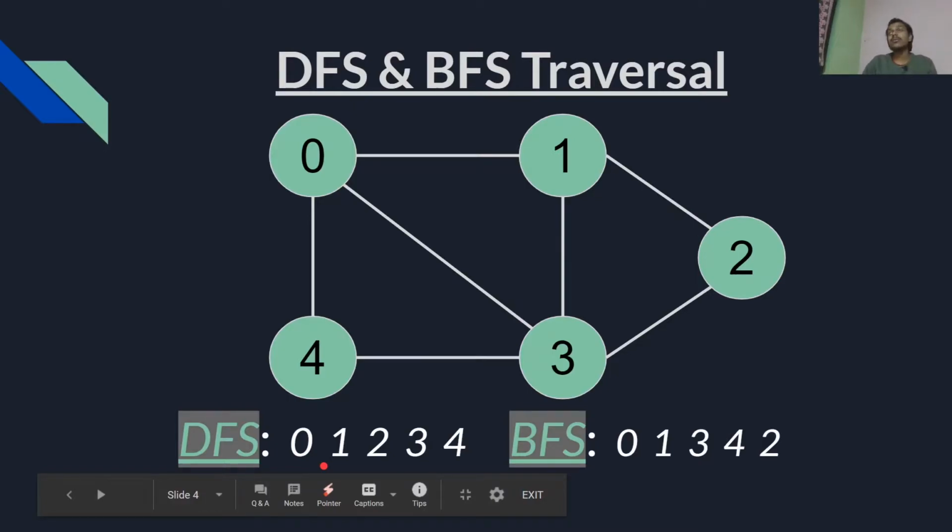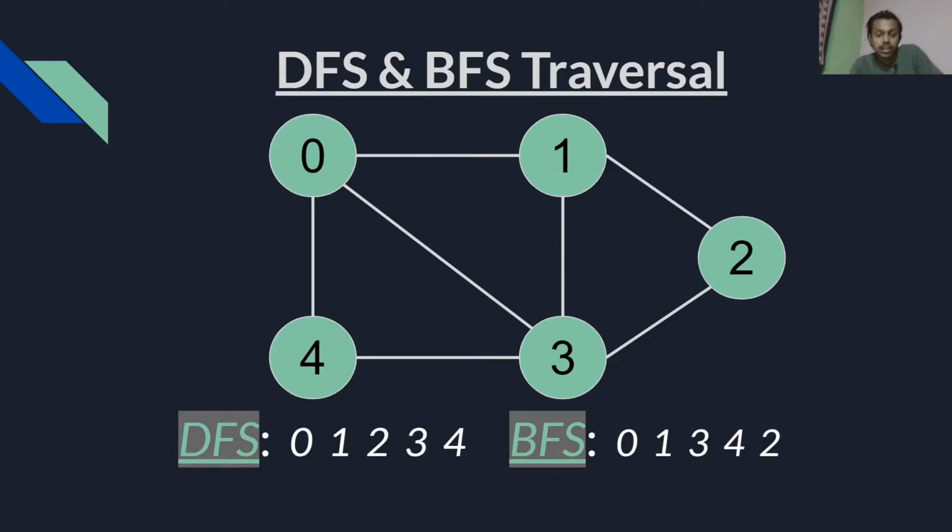It is not mandatory that you get the same values in the same order. DFS is not all about a unique value, and the same for the BFS. We may have values that are different from each other, but we need to follow the algorithm's rule and procedure.